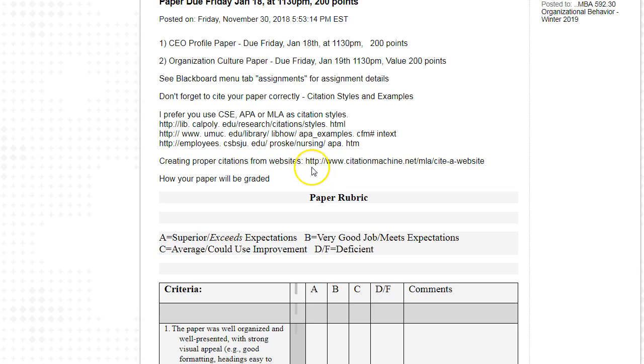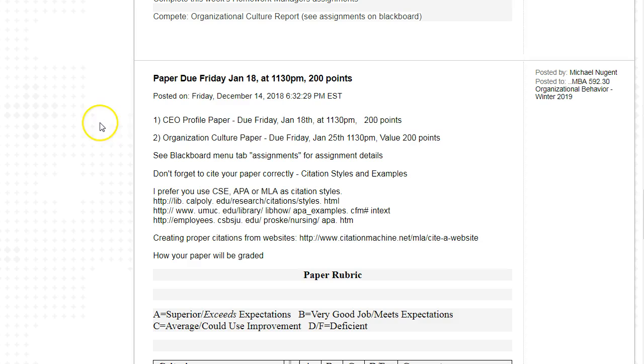So I actually have 2 papers in this class. One is due on the 18th, and the second paper is due on the 25th. They're both 200 points. One is about the CEO. We're going to write a profile paper on a famous CEO or CFO or president of a company. And the second paper would be the organization culture paper. More details of these papers are in the assignment tab, which you want to go to and look at.